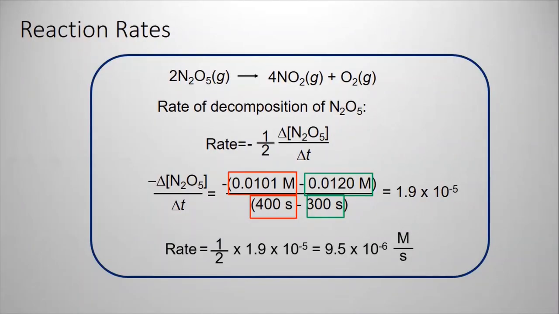This is how much product is being produced and reactant being consumed. So every second, you're consuming 9.5 × 10^-6 molar, and you're producing 9.5 × 10^-6 molar. So this is your rate.